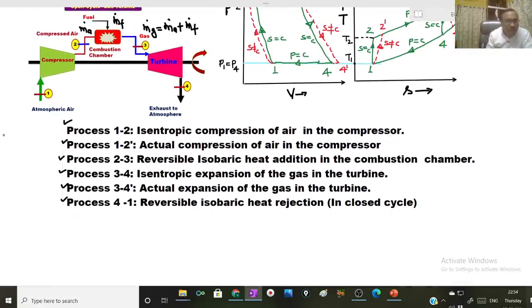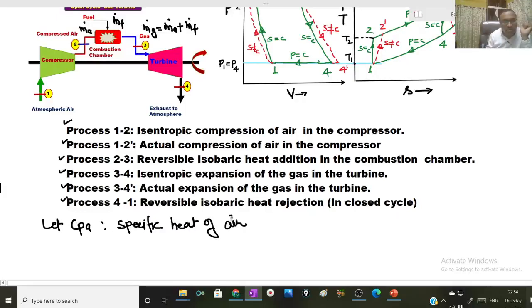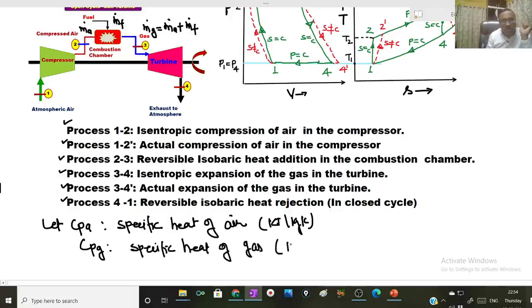Now, let CPA represent specific heat of air in kilojoule per kg Kelvin, and CPG represent specific heat of gas leaving the combustion chamber and entering the turbine.